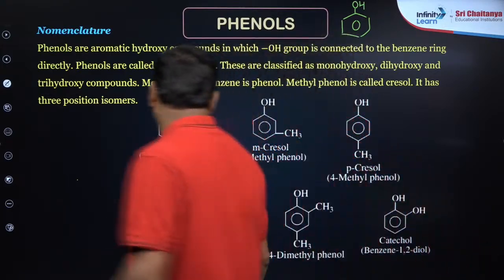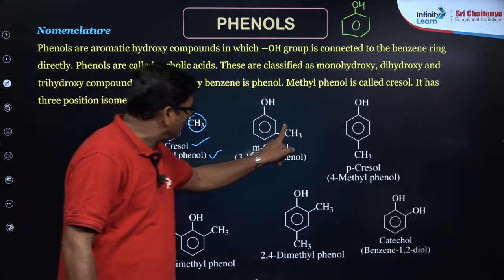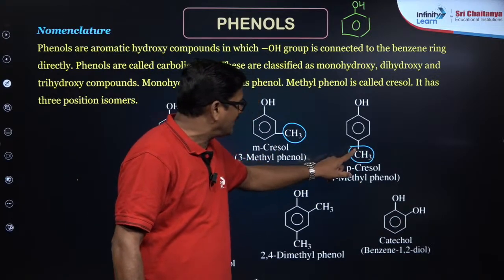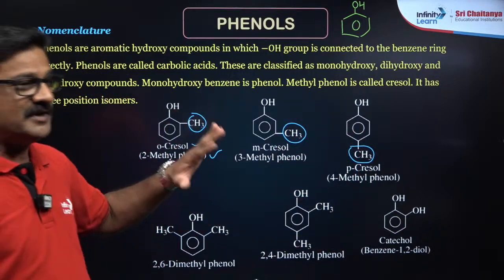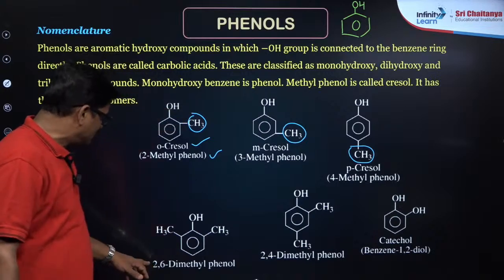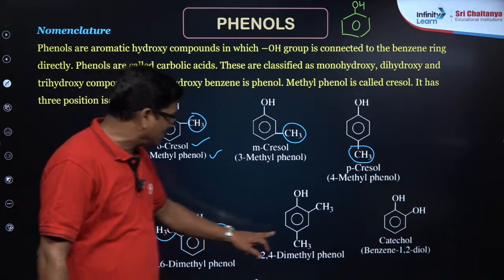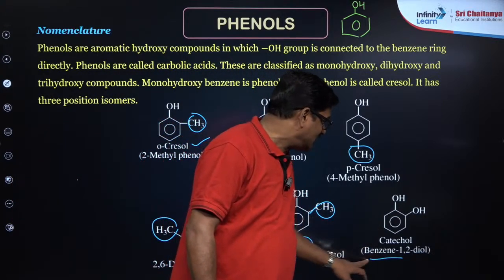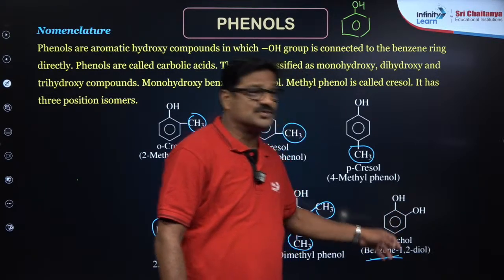Yes. Now the methyl group is at ortho position, the orthocresol. Methyl group at meta position, metacresol. Methyl group is at para position, that is called paracresol. These are all phenolic compounds. Because they are derivatives of phenol, they are called phenolic compounds. So it is 2,6-dimethyl phenol and 2,4-dimethyl phenol and catechol. This is important. Orthohydroxyphenol is called as a catechol or benzene 1,2-diol.